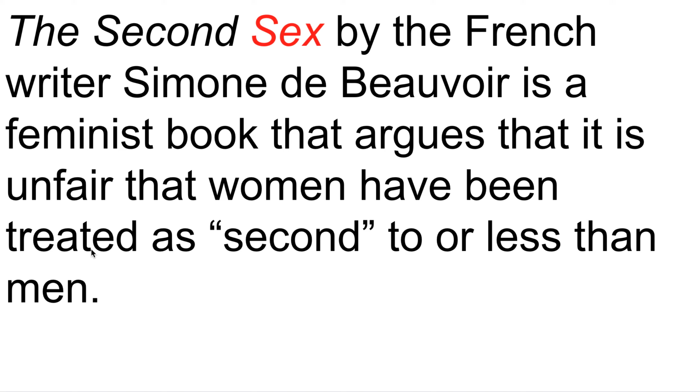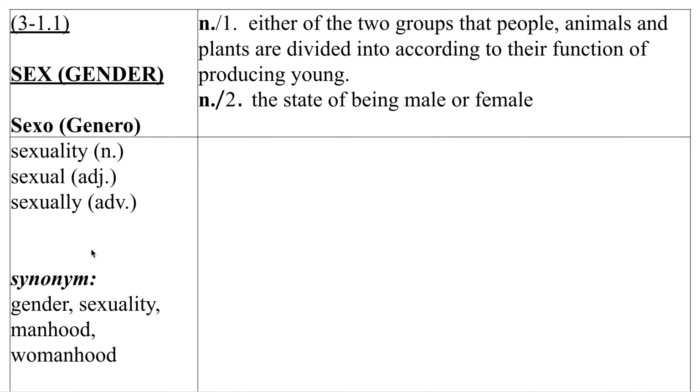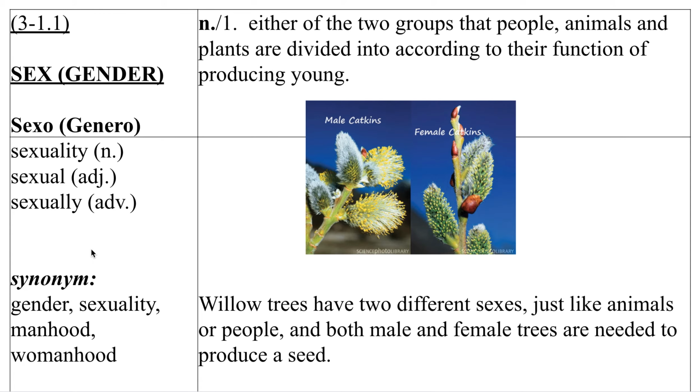than men, so that men have always thought of women in history. This book is arguing men have thought of women in history as being second, and men are first, women are second. And this feminist book says that is not true. That's not fair. So women should not be the second sex. They should be an equal sex to men, is what this book is arguing. So let's look at some more sentences.